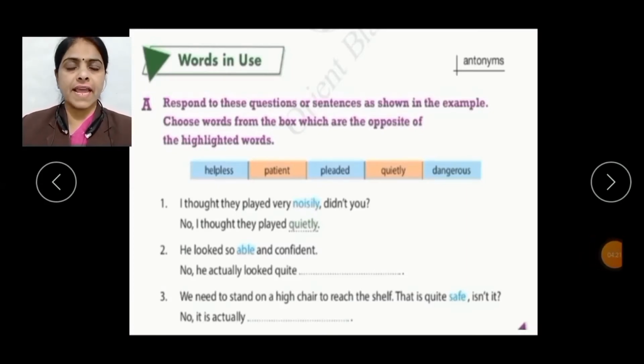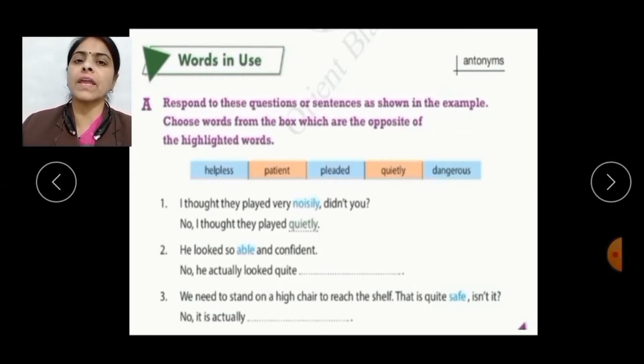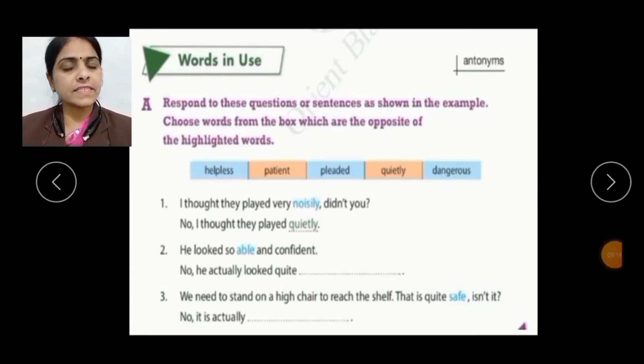Here is exercise A, that is, respond to these questions or sentences as shown in the example. Choose words from the box which are the opposite of the highlighted words. In this exercise, we have 5 sentences and each sentence has a highlighted word and a blank space. So first we will choose the correct opposite of the highlighted word from this box and then we will fill this blank to complete the sentence. Here, the first sentence is already done for you.